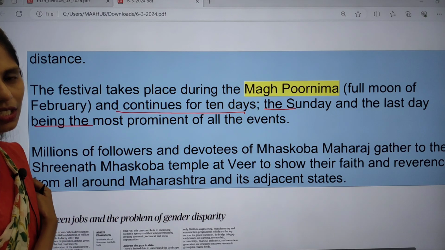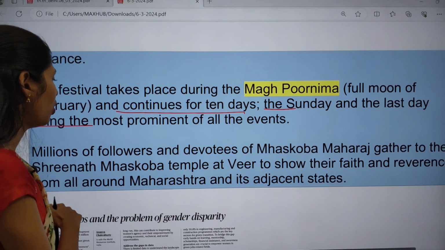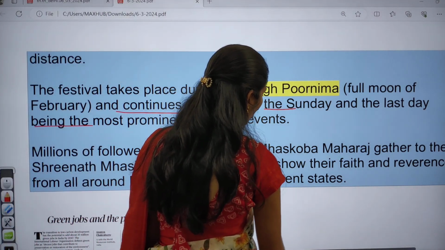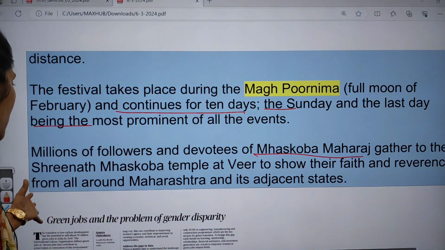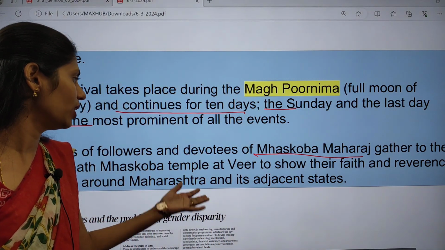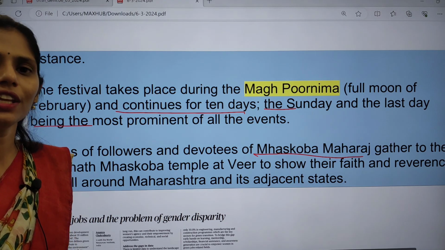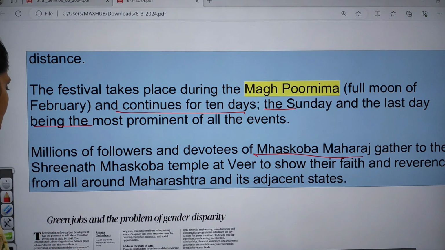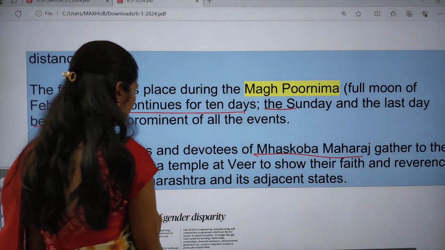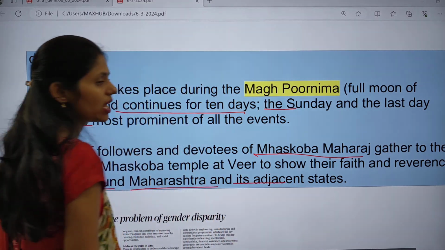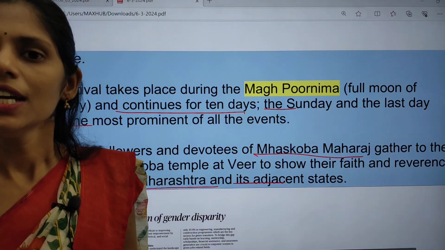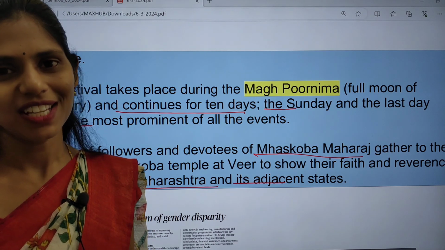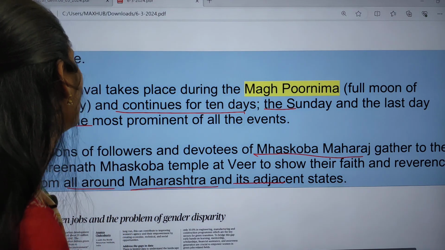And here in this festival, millions of followers and devotees of this Mashkoba Maharaj gathered at this Srinath Mashkoba temple at Veer, and they show their faith and reverence from all around Maharashtra and its adjacent states. Okay, so these are some important facts that you need to remember from this article point of view.